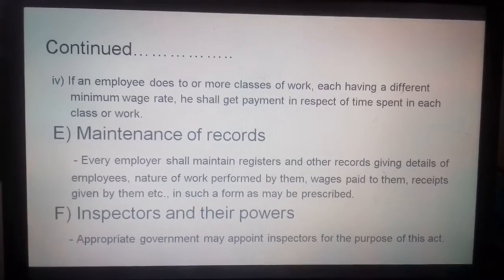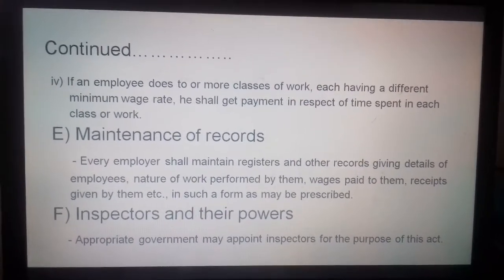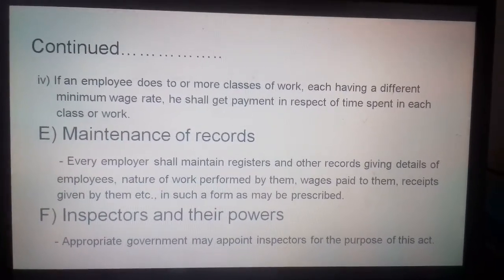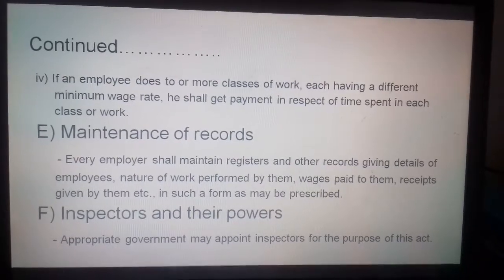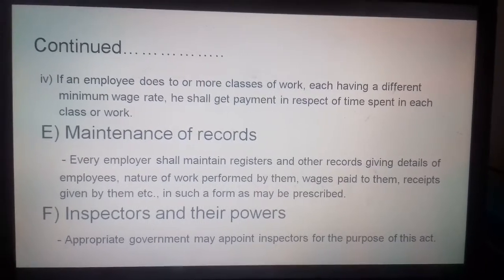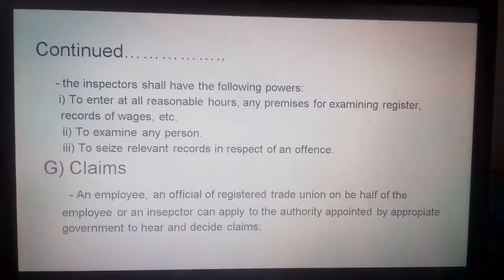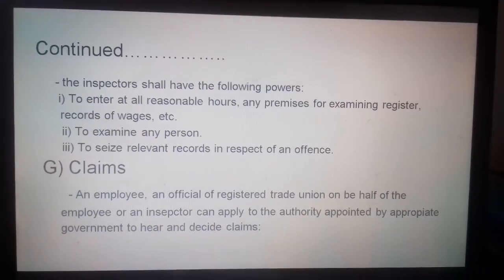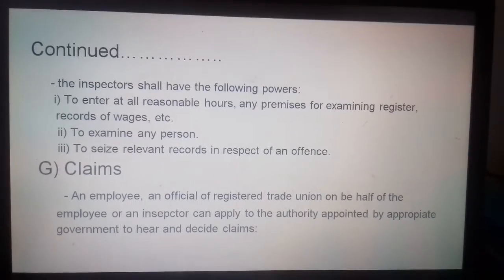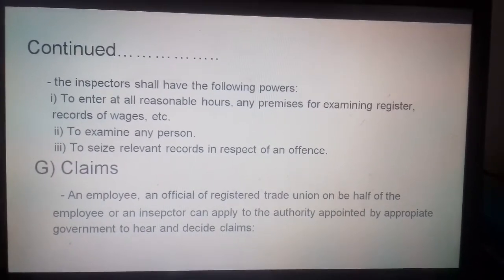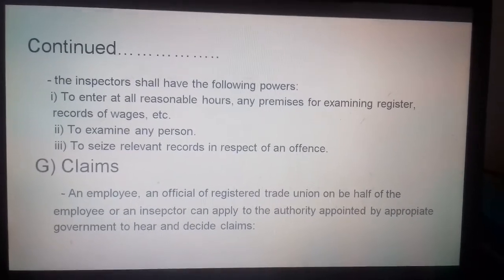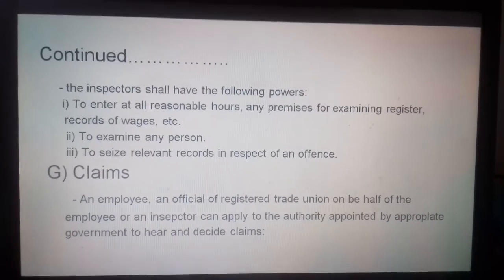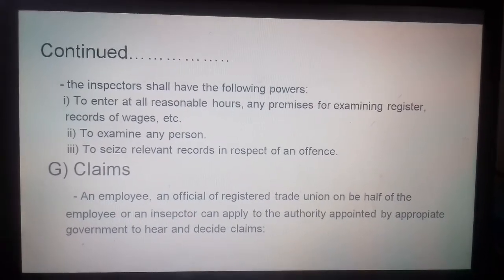Now, what are the powers of inspector and what is the role of inspector, that is also made clear in this Minimum Wages Act. Appropriate government may appoint inspectors for the purpose of this act so that inspector can take care about the activities that are conducted under this act. The inspector shall have the following powers. The inspector can enter at all time, maybe at any reasonable hours, any premises for examining register, records or any kind of documents regarding the wages, whether it is given to employees or not.